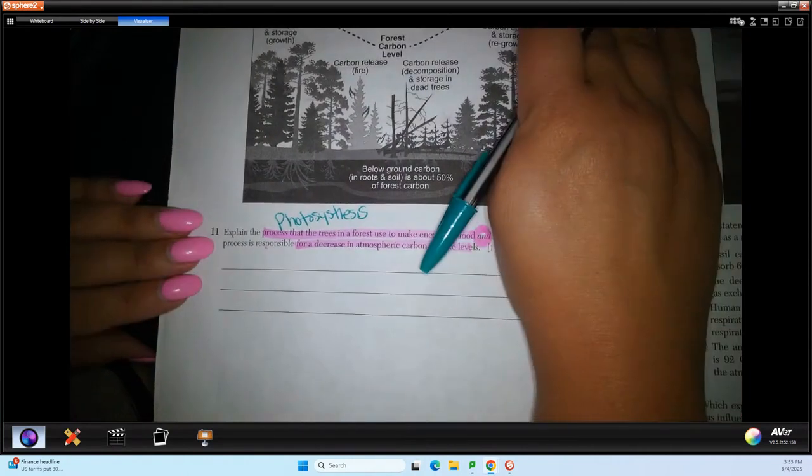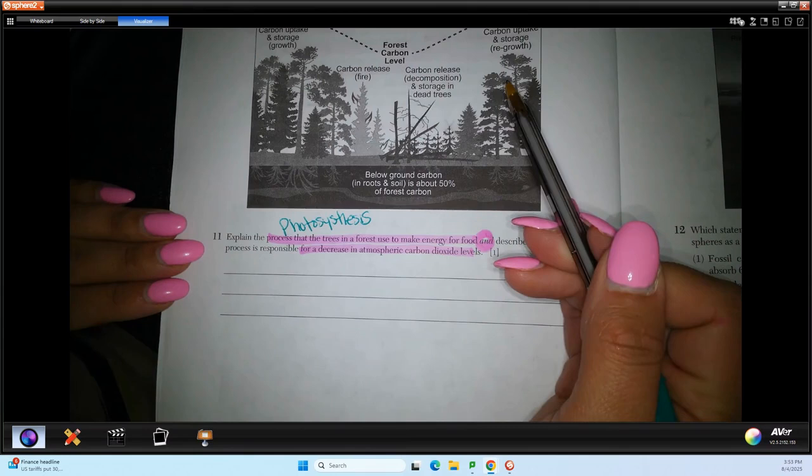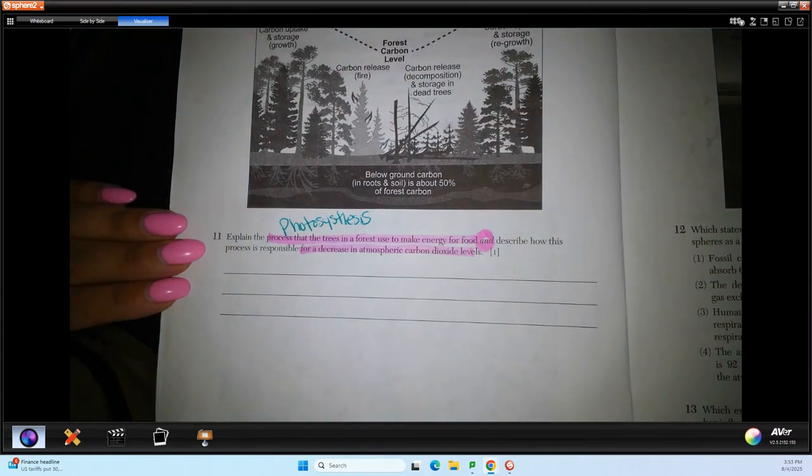So we know that to make energy, trees consume carbon dioxide. They take carbon dioxide in, and when they take that carbon dioxide in, they are going to use it, which reduces the amount in the atmosphere.